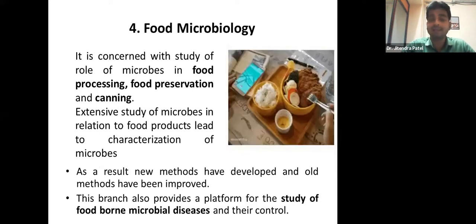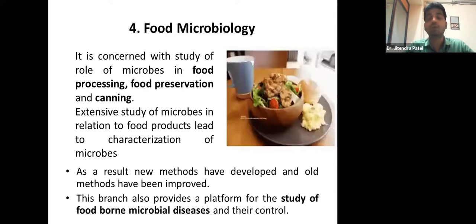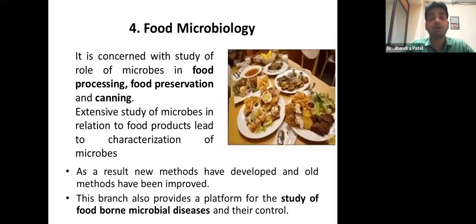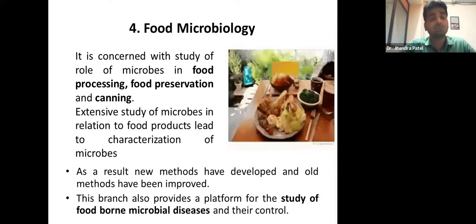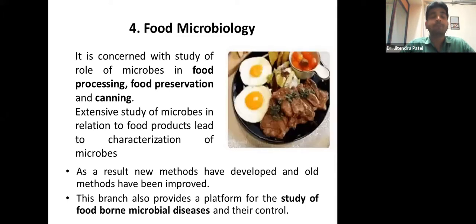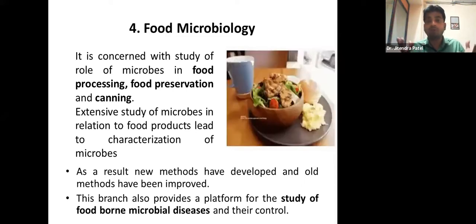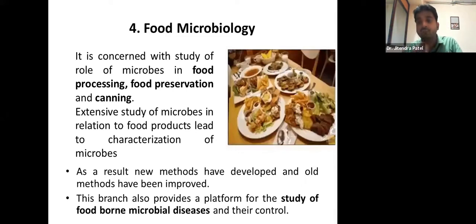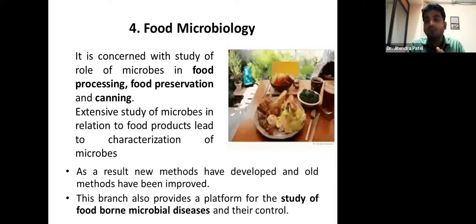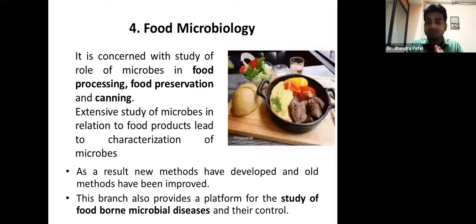We should boil and eat, we should refrigerate the food. For example, any meat or non-veg items we need to keep in the fridge when packing. So what is the role of heating and cooling of the food item? Why are you doing so? You need to understand.